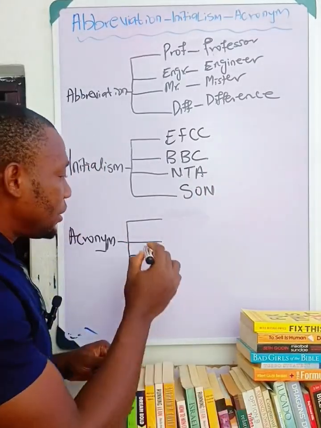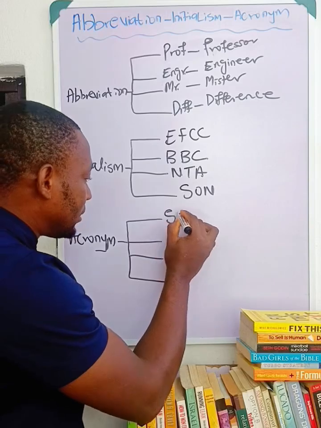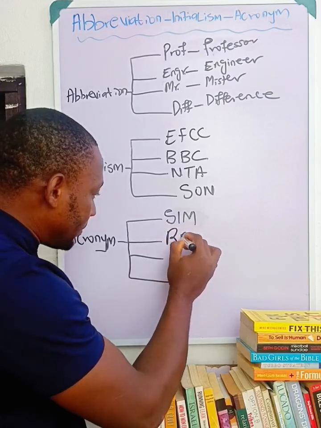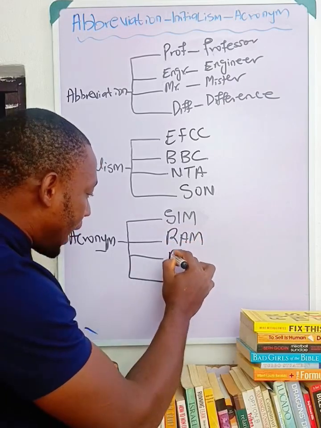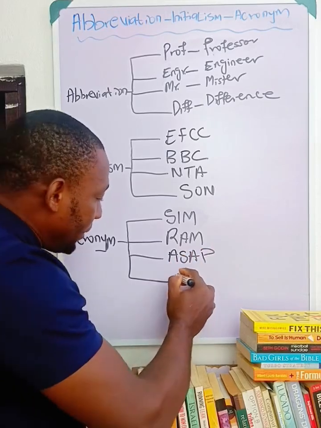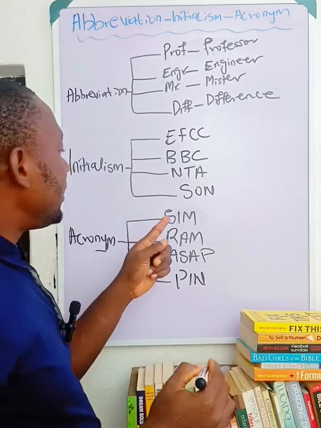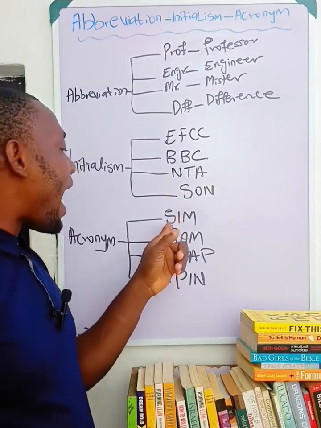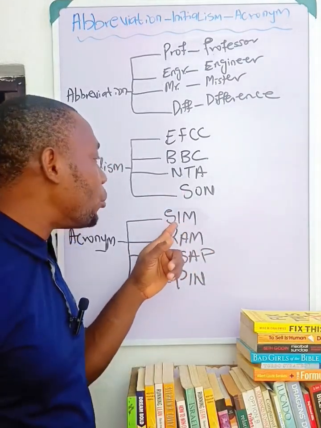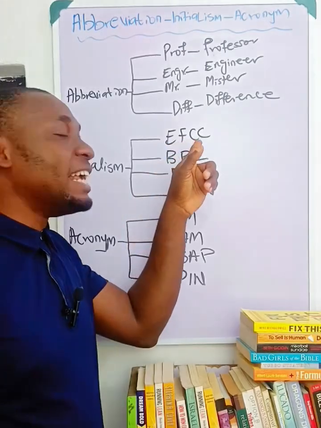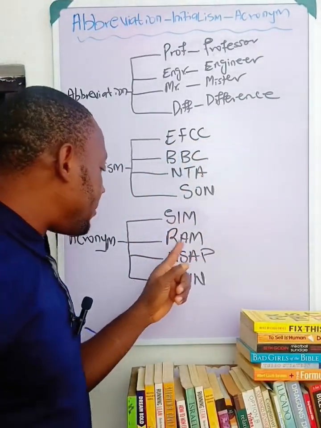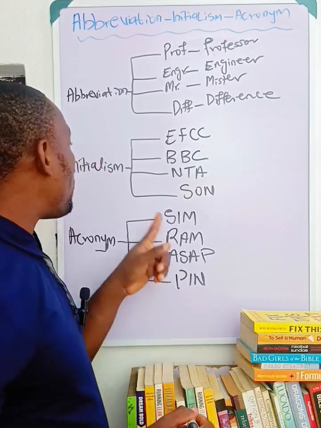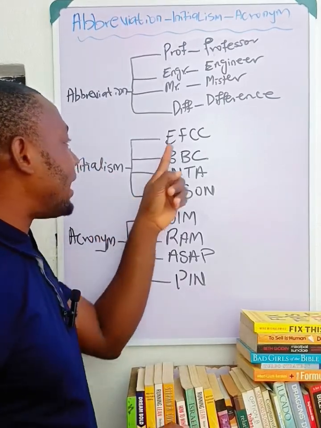Then acronyms. We have things like SIM, RAM, ASAP, PIN. The difference between acronym and initialism is that acronyms are pronounced. For example, SIM, but you cannot pronounce EFCC. RAM, ASAP, PIN. Acronyms can be pronounced as a word, while initials or initialism cannot be pronounced.